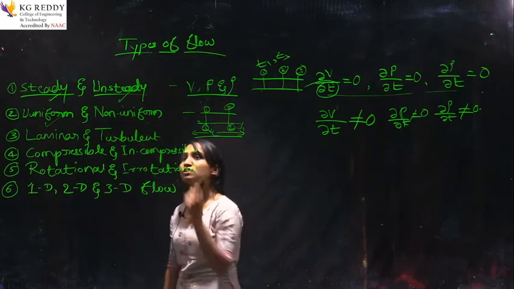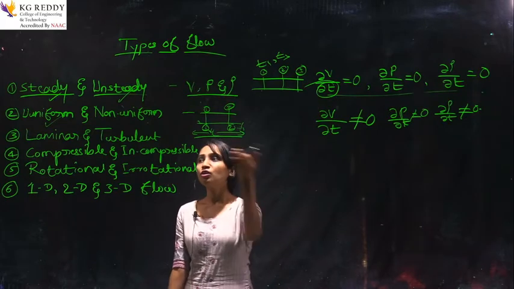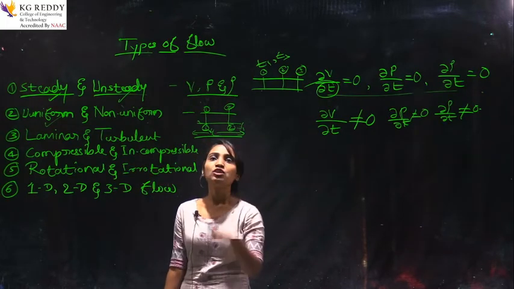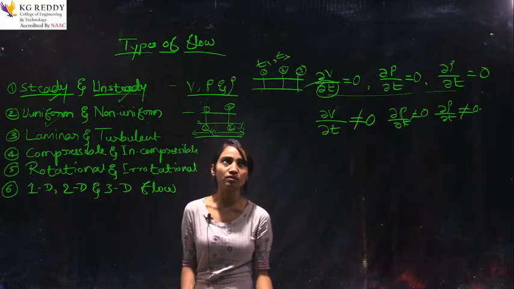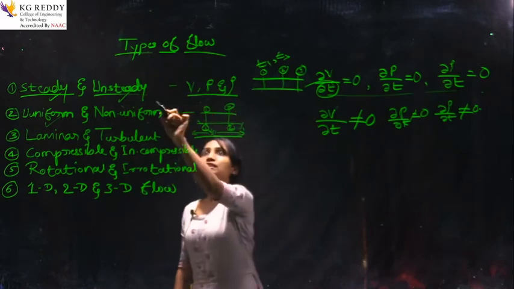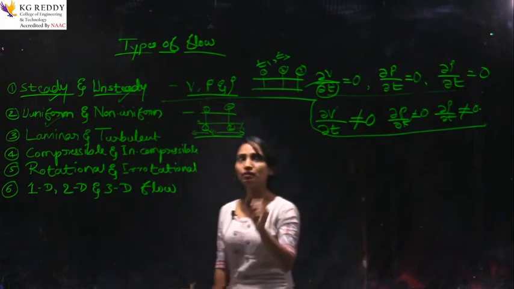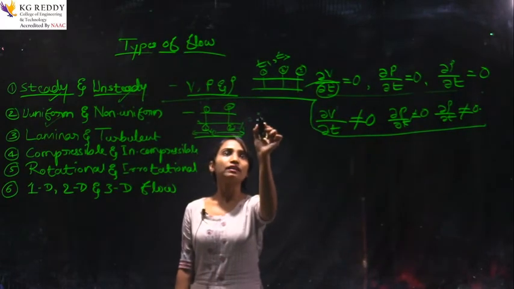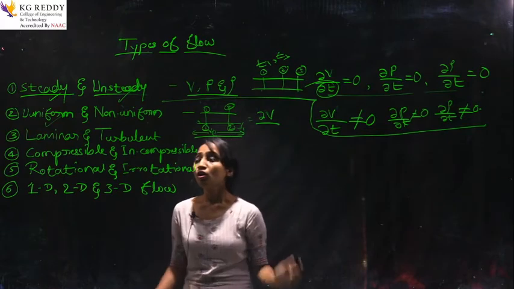And what is non-uniform flow? Yes, come on, guess it. Opposite of uniform. So, it will be changing with respect to space. How to write it mathematically? We can write it as del V by, with respect to what?